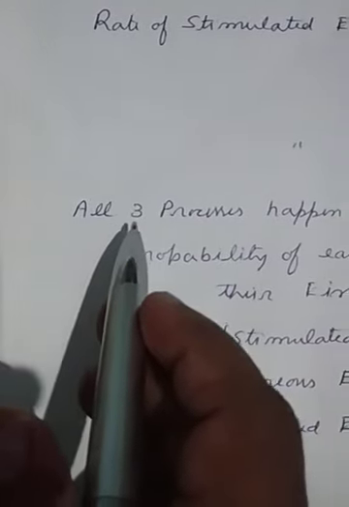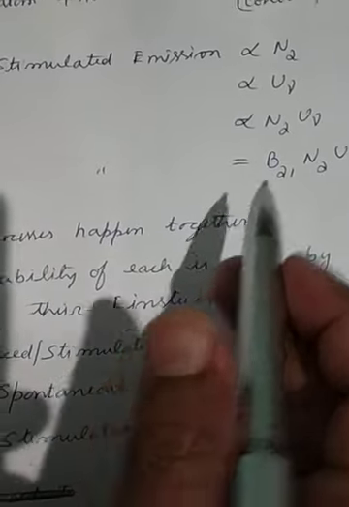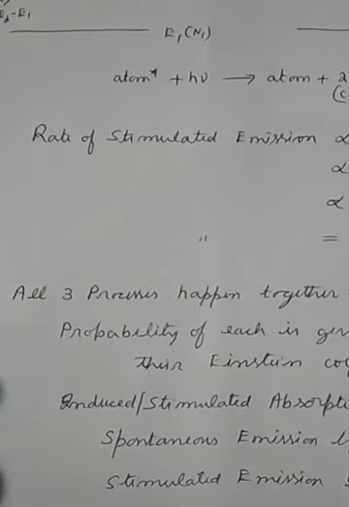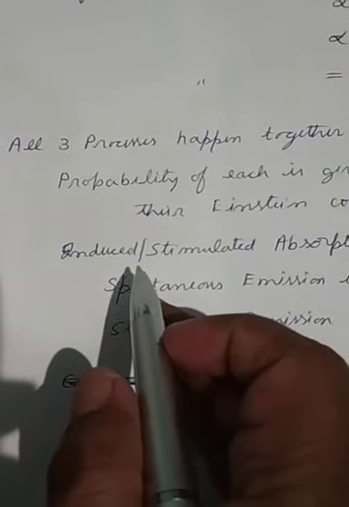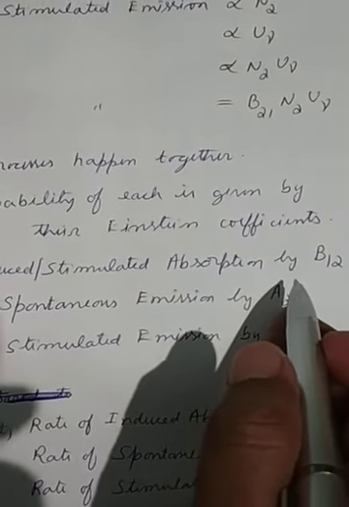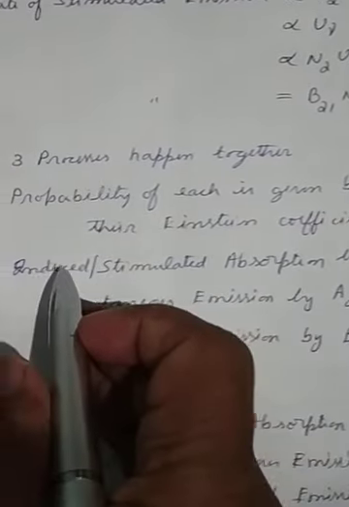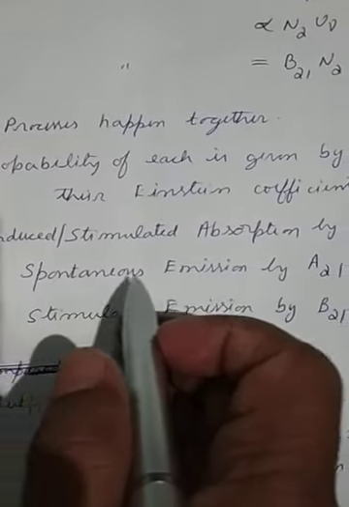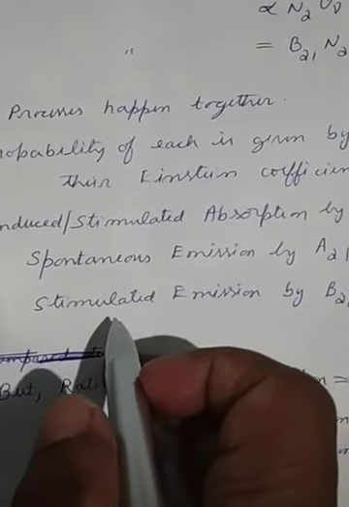So here if we look at the three processes, all the three processes happen in a material together. The probability of each process is given by their Einstein coefficients. Like we discussed, in induced absorption or stimulated absorption, the Einstein coefficient is B12. So that will decide how many induced absorptions will take place. Spontaneous emission is decided by the Einstein coefficient A21. So that decides the probability factor for spontaneous emission. Stimulated emission is given by B21.